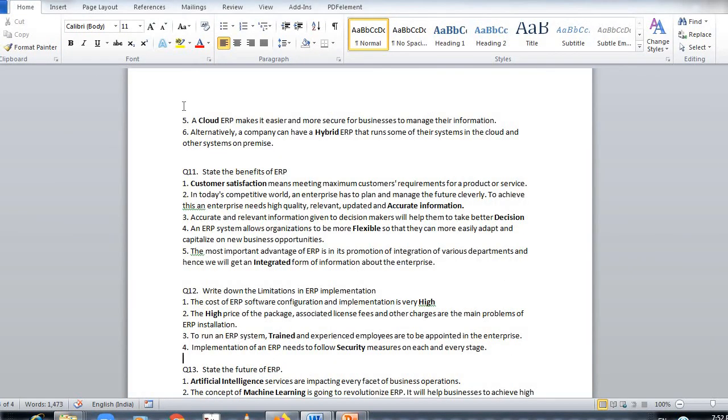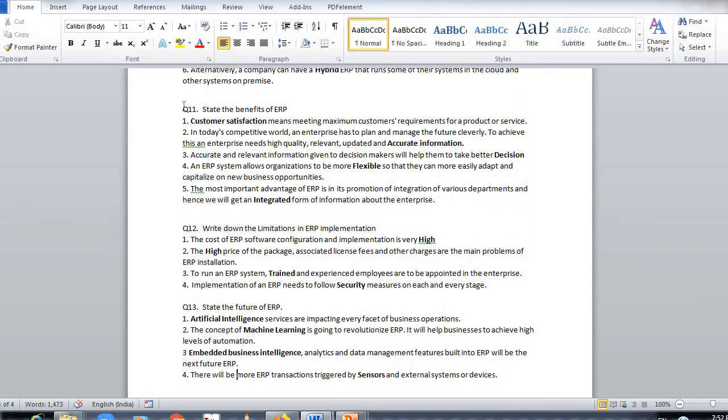Now I'll see the last question, that is the future of ERP. Artificial intelligence is important in every facet of business organization. Artificial intelligence, machine learning, embedded business intelligence and sensors, these are all part of data science. Now artificial intelligence and machine learning and embedded business intelligence and sensors are very important in the ERP, because all the data are collected and that data needs to be analyzed, and based on the customer preference, the ERP software works. The concept of machine learning is going to revolutionize ERP. It will help business to achieve a level of automation.